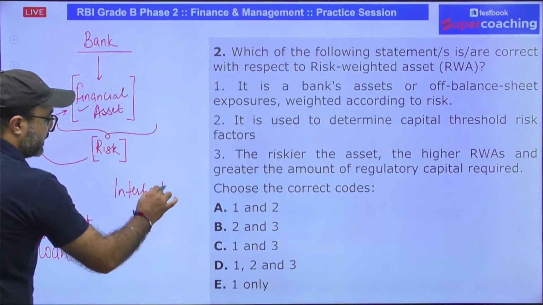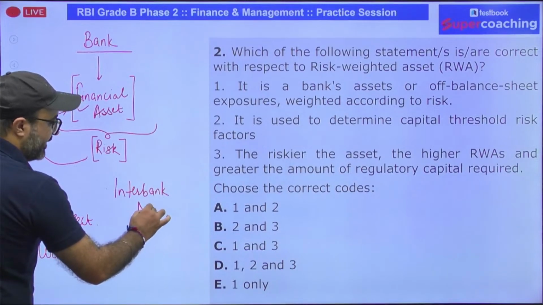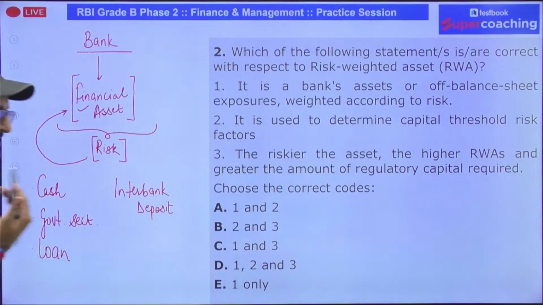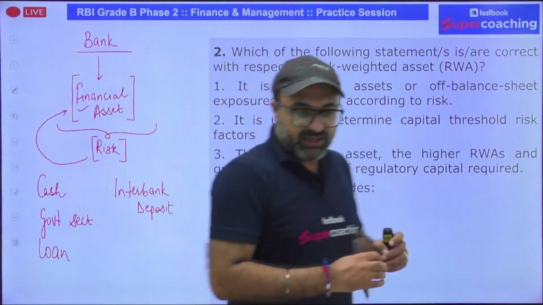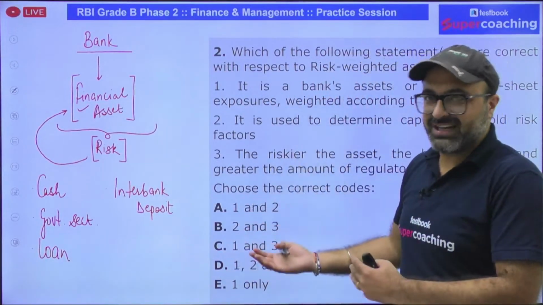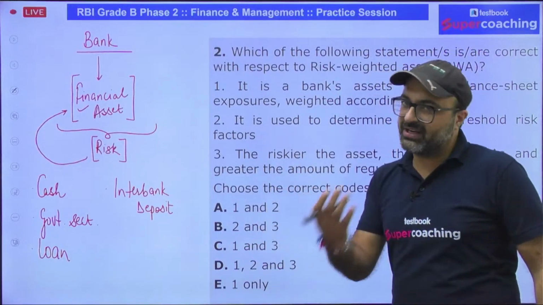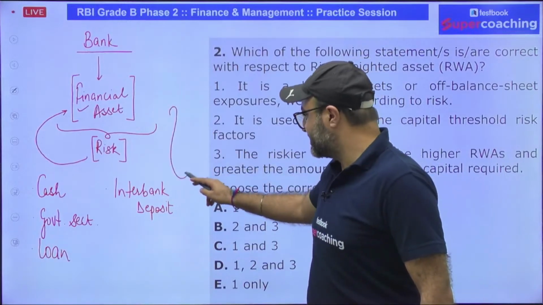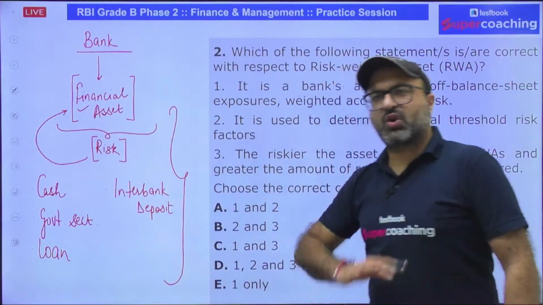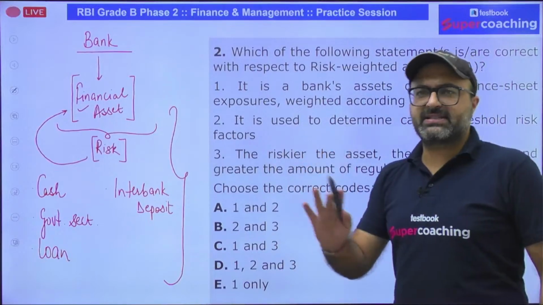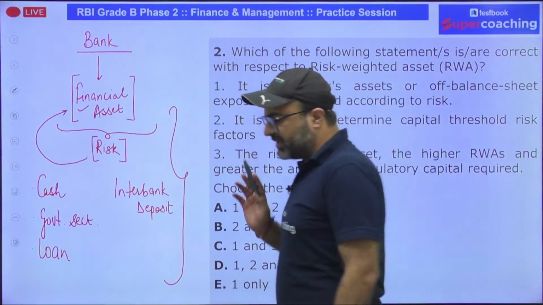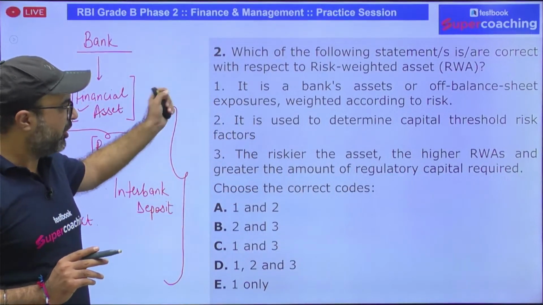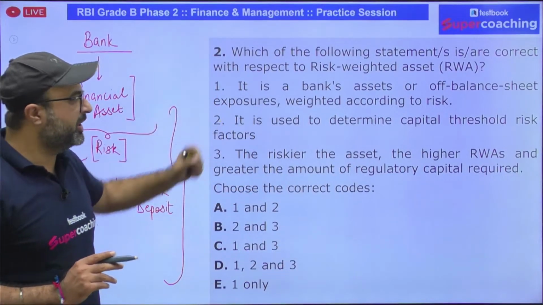So when we calculate the risk on each and every asset, the sum of risk on each and every asset of the bank, so the total risk on the entire asset of the bank, is termed as risk-weighted asset. So let's read out the first option. It is bank's asset or off-balance sheet exposure weighted according to the risk. That is true.